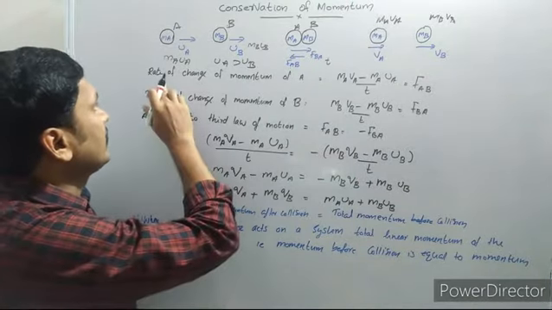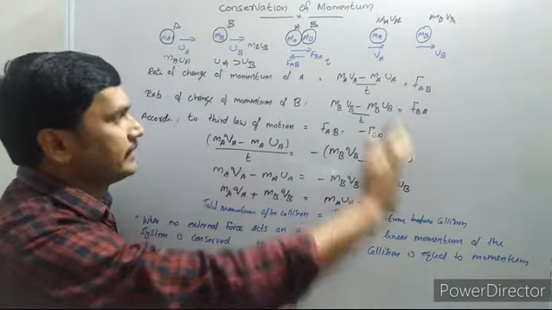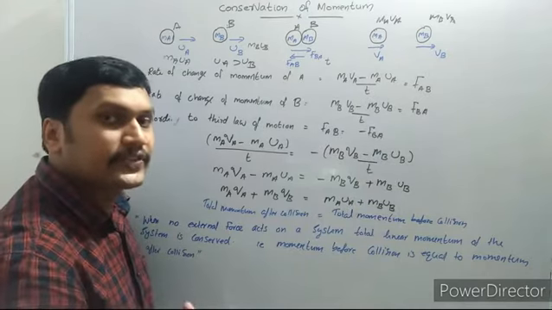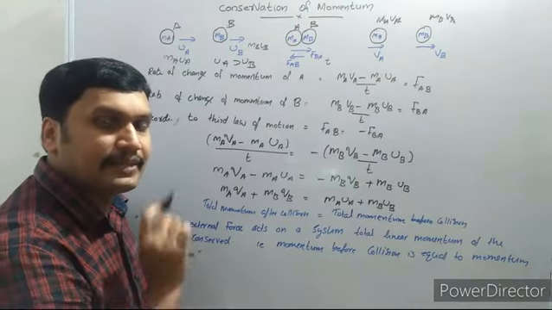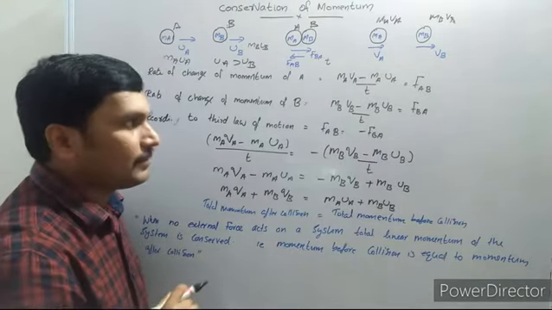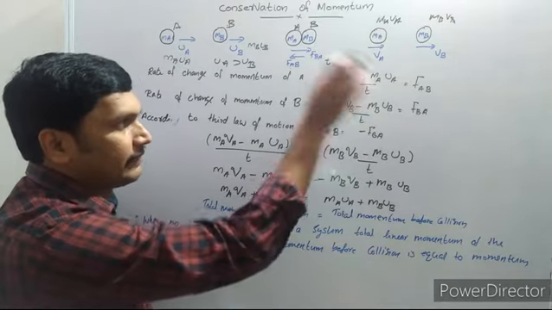Now we calculate the rate of change of momentum of A. What do we mean by rate of change of momentum? Change in momentum in unit time, that is, change in momentum divided by time.